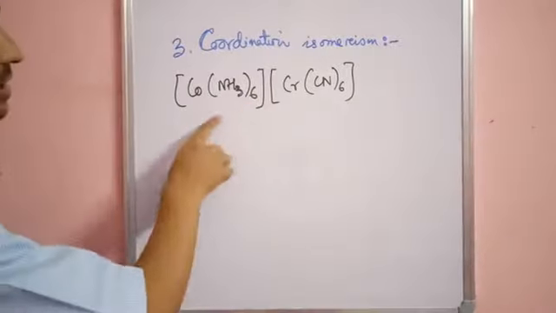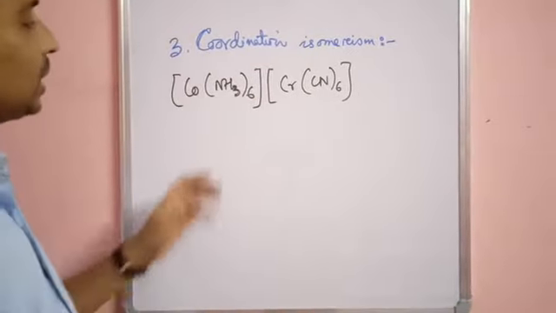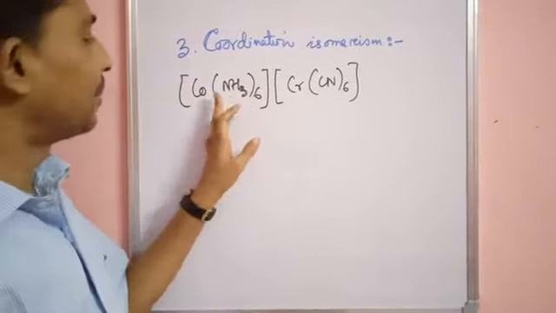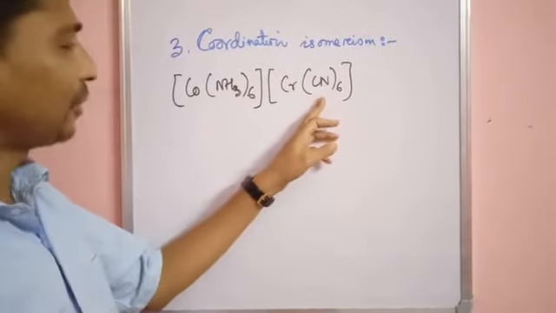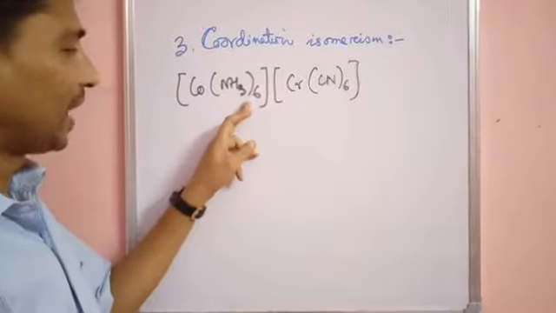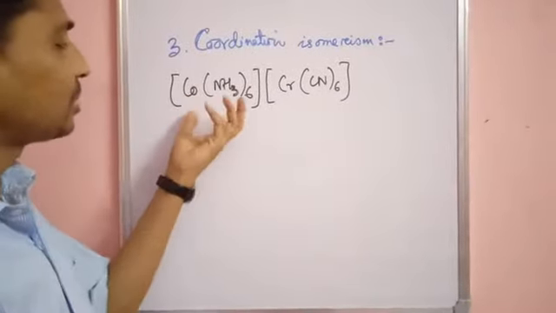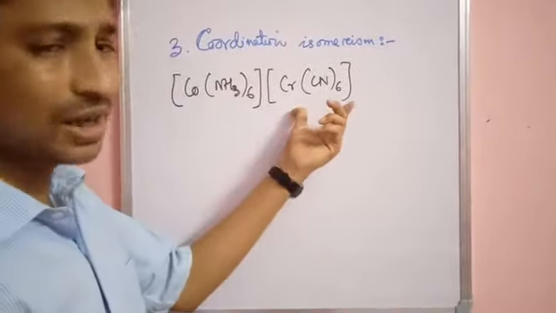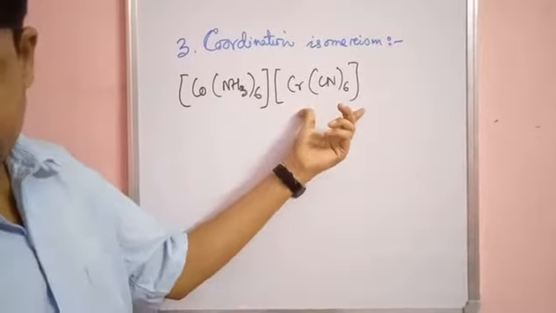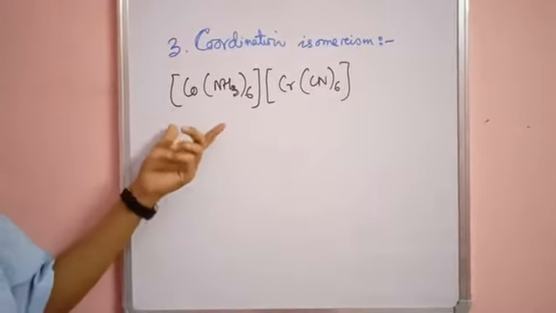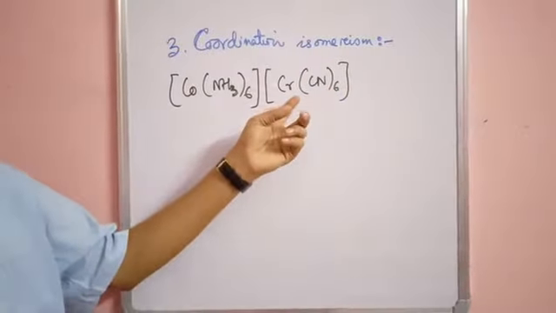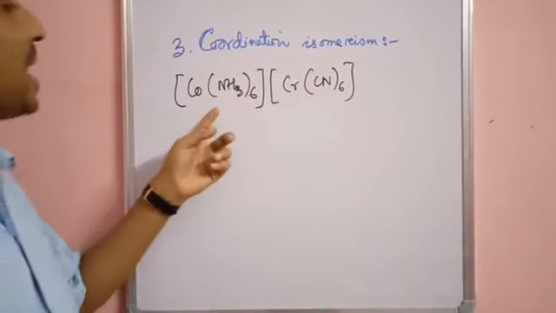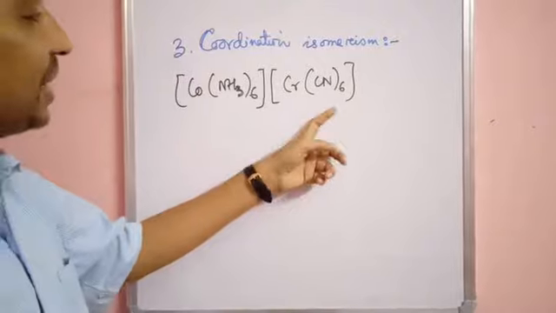So can you tell the name of this compound? Here the ammine is one ligand and CN is another ligand, so ammine will come first. This portion is the cationic portion and this portion is the anionic portion. So the name is hexaamminecobalt(III) hexacyanidochromate(III).